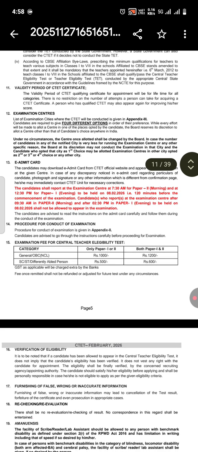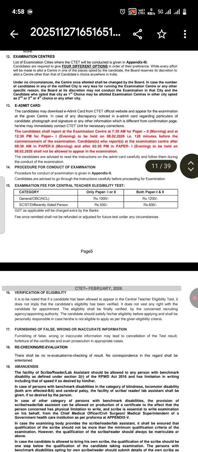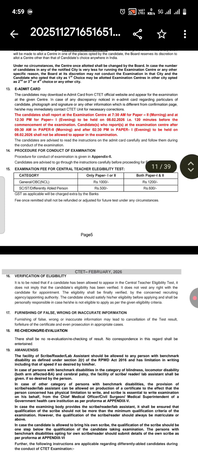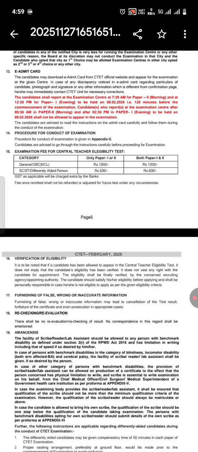सो अब देखते हैं कि आपका एडमिट कार्ड कब तक आ जाएगा. सो आपको ई एडमिट कार्ड प्रोवाइड किया जाएगा. The candidates must download e-admit card from CTET official website and appear for the examination at the given center. In any case of discrepancy noticed in e-admit card regarding particulars of candidate, photograph and signature or any other information which is different from confirmation page, he or she may immediately contact CTET unit for necessary corrections.